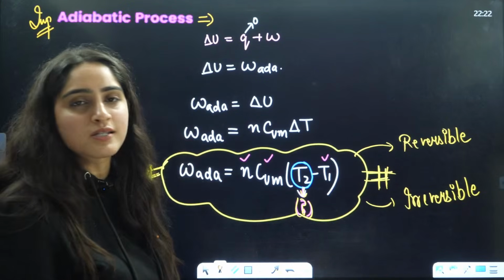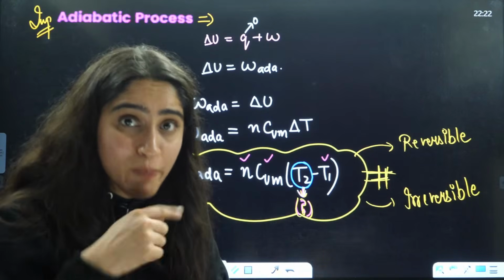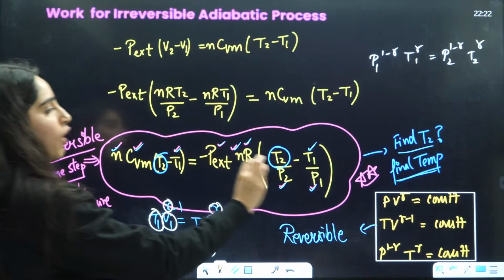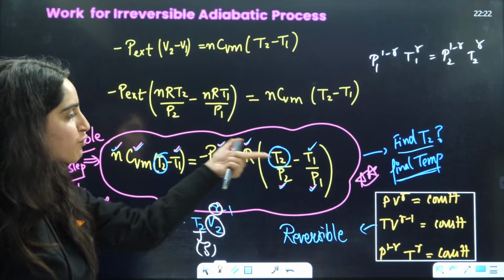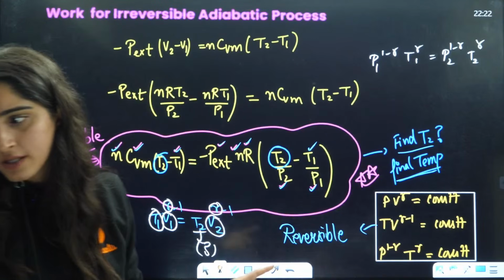Otherwise, it will become a very, very simple question. They will not give it to you, and they will expect you to find the value of T2 using either this formula or this formula. This formula is used when the process is irreversible. This formula is used when you have a reversible process.